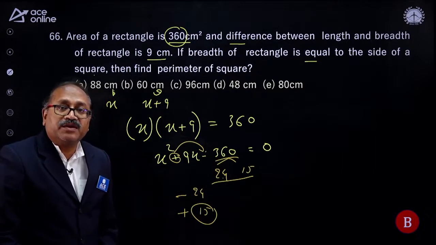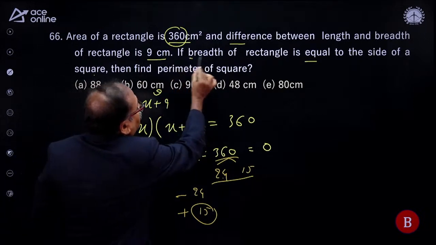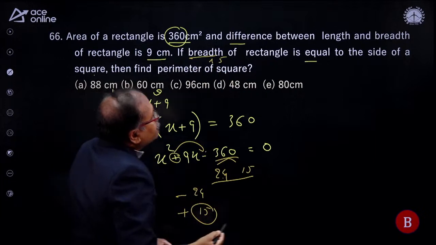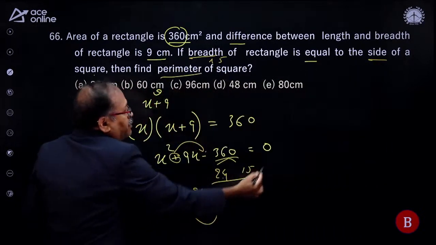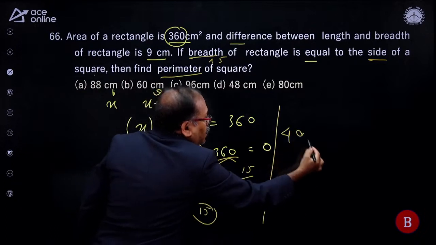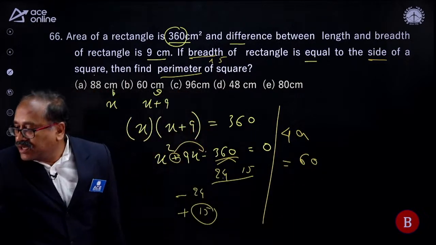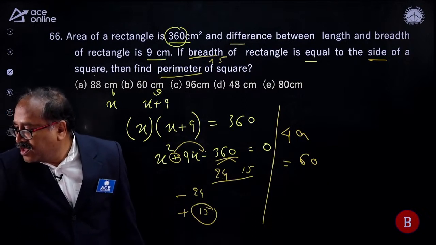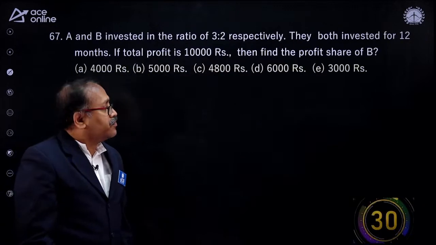The x value is 15. So it is said that the breadth is nothing but 15. So breadth of the rectangle is equal to side of the square. You need to find out the perimeter. Perimeter is 4a, where a is 15, then 4a is 60. It's done? Okay, Subba Reddy. Thank you, sir. So this is how we answer the question.